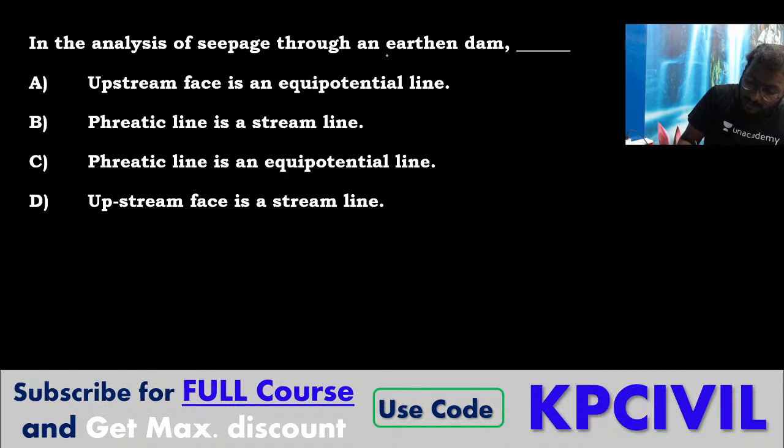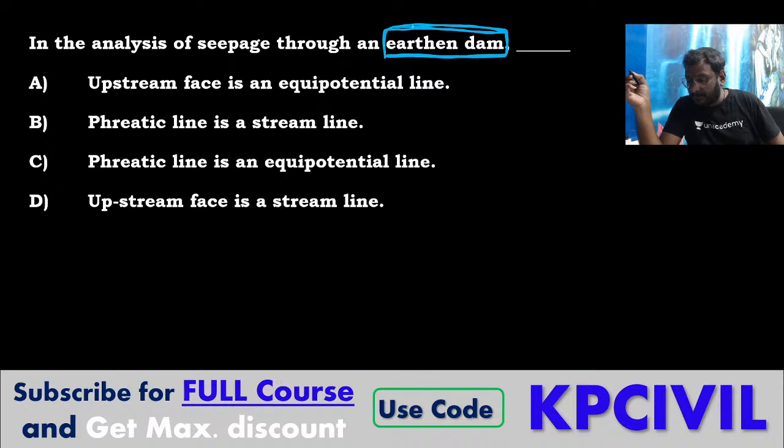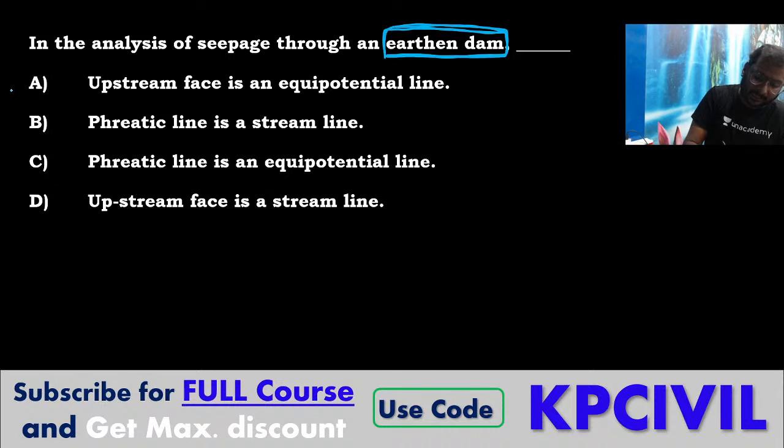Listen clearly, this is regarding earthen dam, not gravity dam. The question is about earthen dam. Now tell me. Yes, A and B correct.